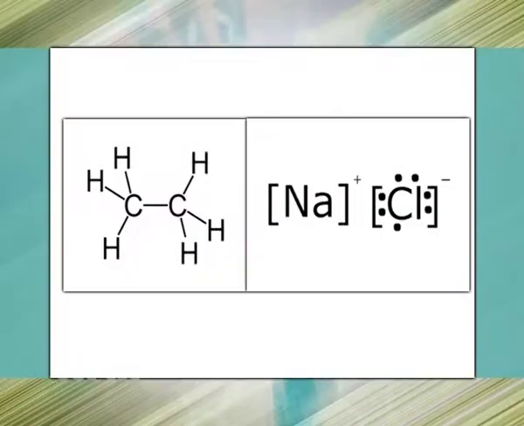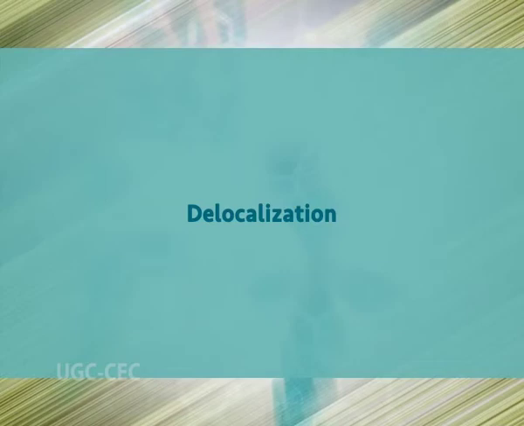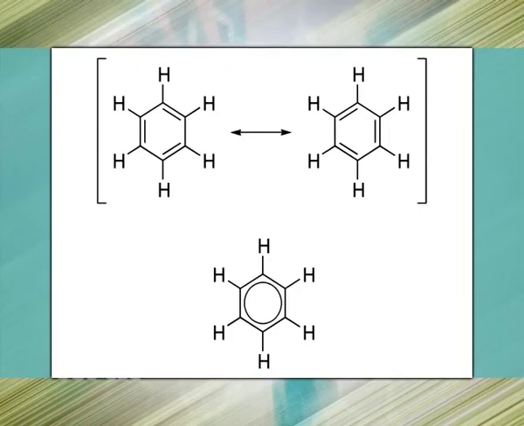Typical covalent and ionic bonding involves sharing or transferring of electron pairs between two atoms, as in ethane and sodium chloride respectively. In these examples, the bonding electrons are localized. Resonance differs from these examples in that it involves the sharing of electrons between more than two atoms via delocalization. The classical example of resonance is provided by the pi bonding system of benzene.